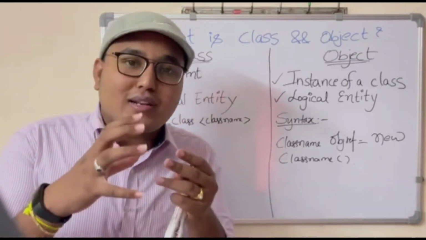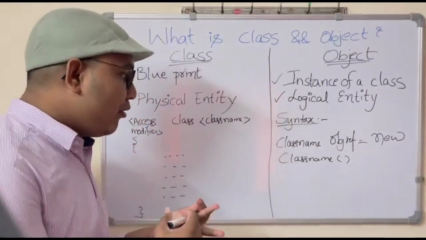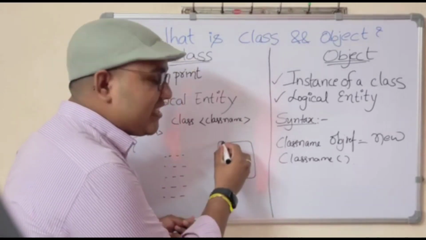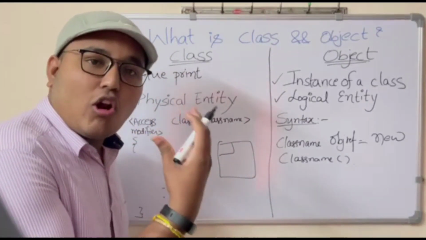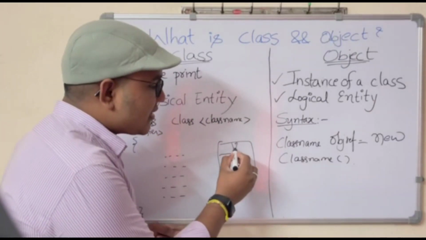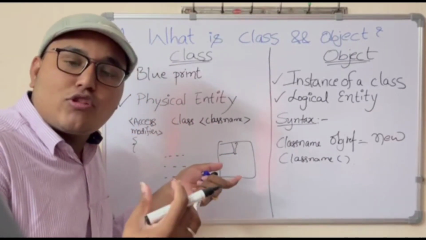Let's say if you want to construct a house, we need a blueprint. So if this is an area, the civil engineer will draw a blueprint with this square feet. There should be a hall, there should be a kitchen.